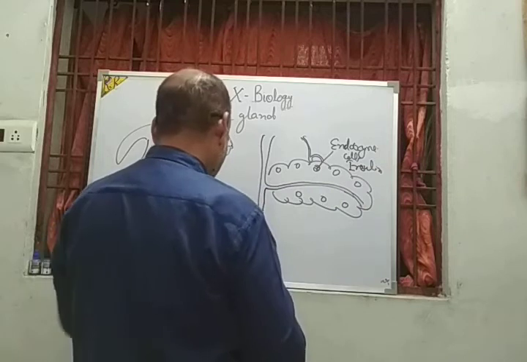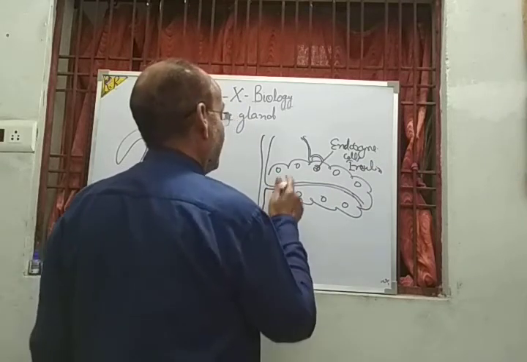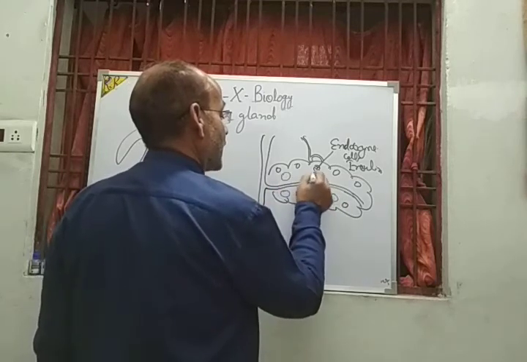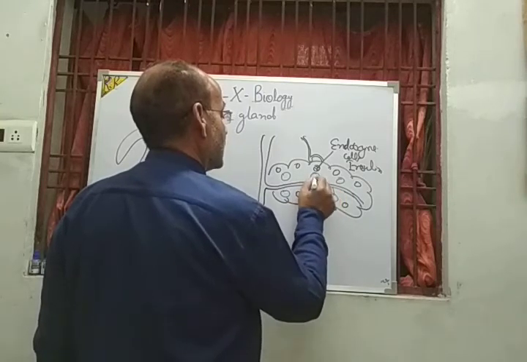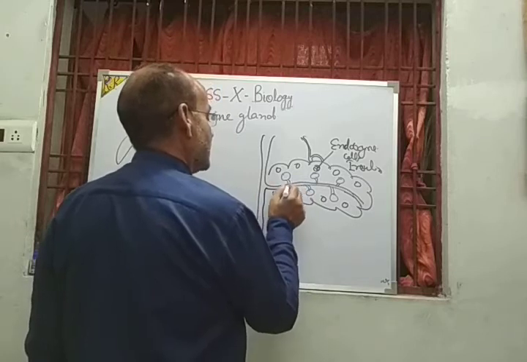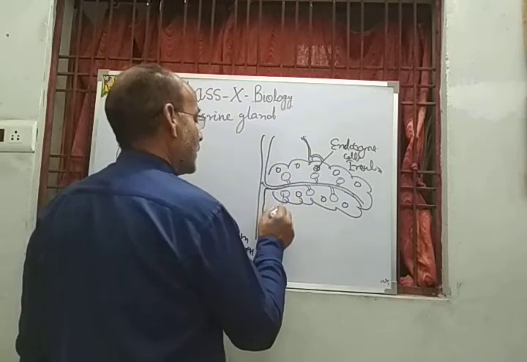Some other cells are also present in this structure. They are called exocrine cells. These exocrine cells are connected to the duct, and they secrete different enzymes, and the enzymes come into the duct. So these are the exocrine cells.